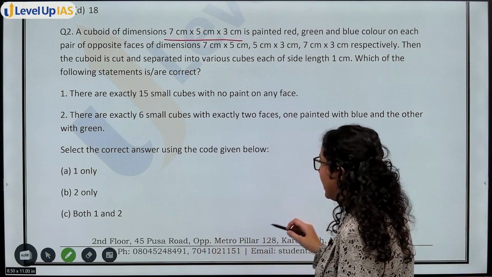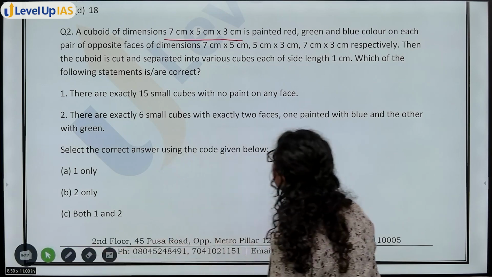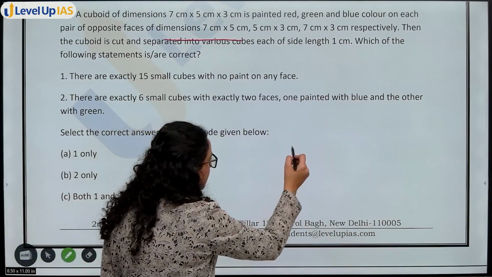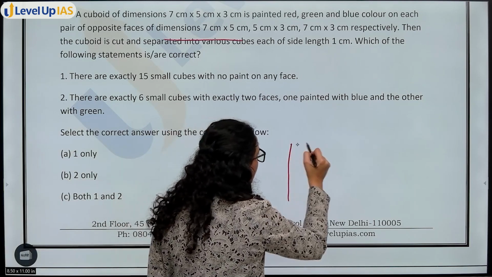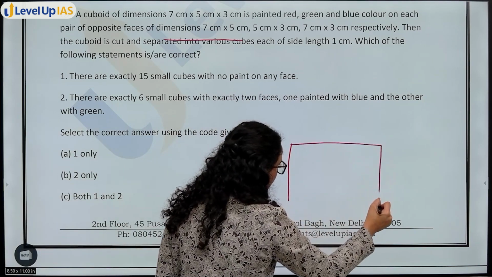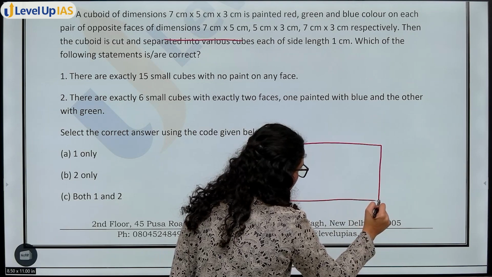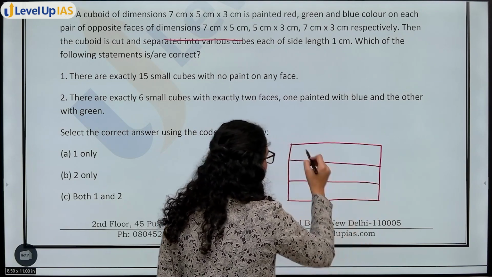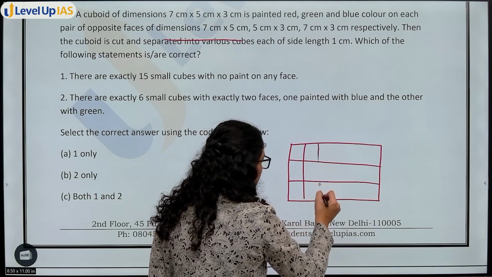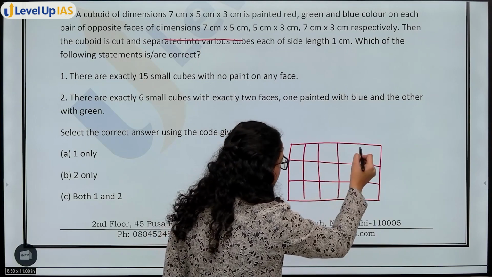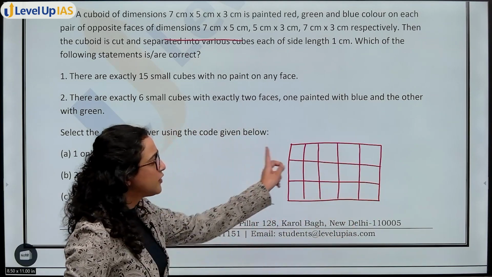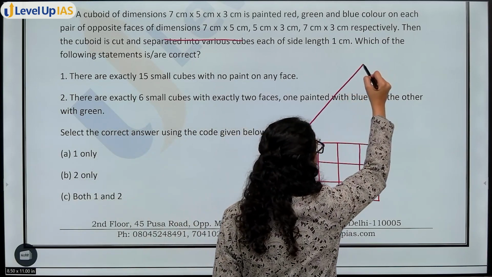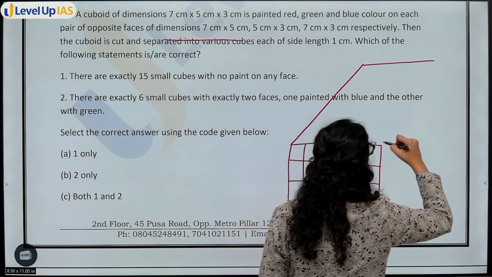So let's do one thing. I'll just make a cuboid like this so that it becomes easier for you to imagine. ठीक है, this is a face of 5 cross 3. That means there is one more face like this. ये क्या है?